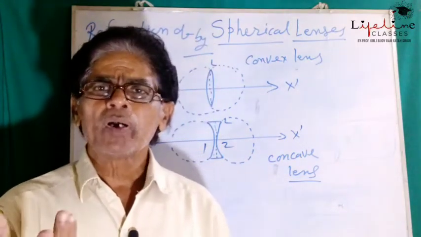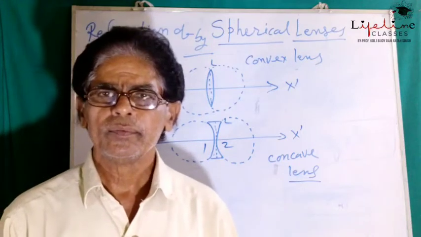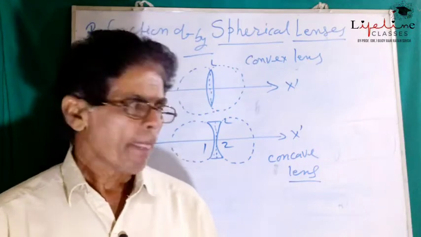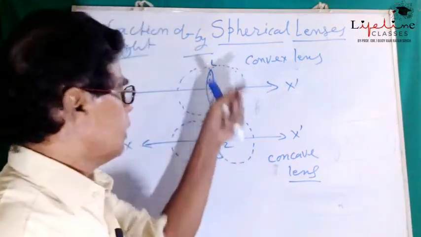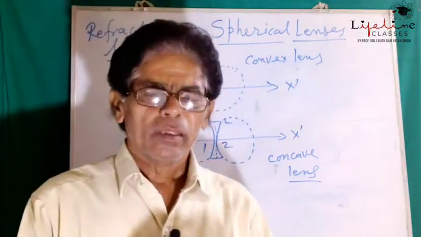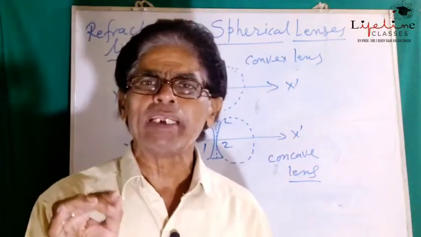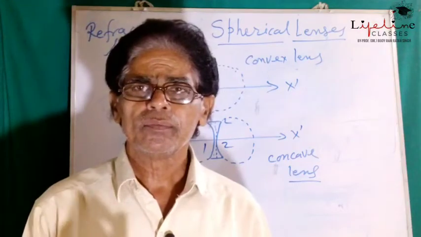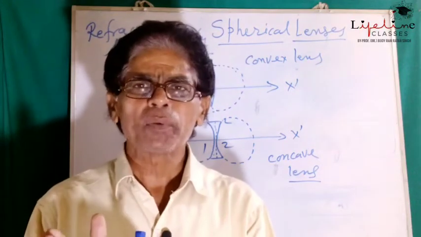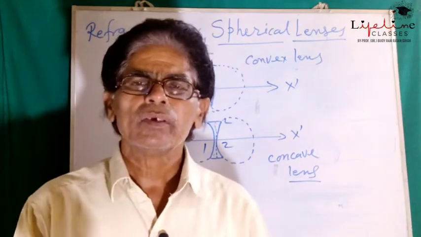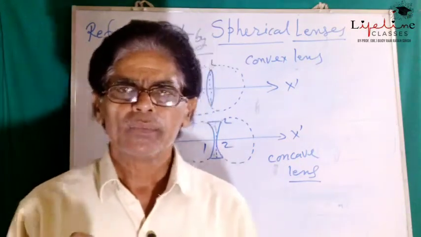Now what is the aperture of a lens? Let us consider the aperture. The refracting surface of a lens is almost spherical, a part of a sphere, but the edge of the lens appears circular.